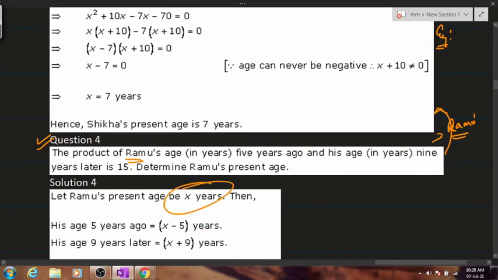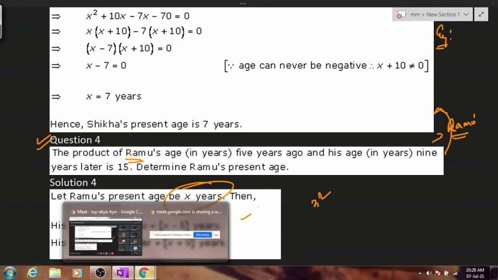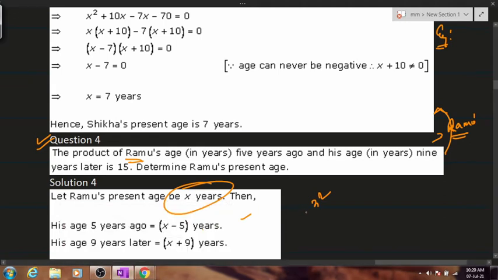Ramu's present age obviously will be considered as x. The equation will be x square plus 4x minus 60 equals to 0. x square plus 4x minus 60 equals to 0.